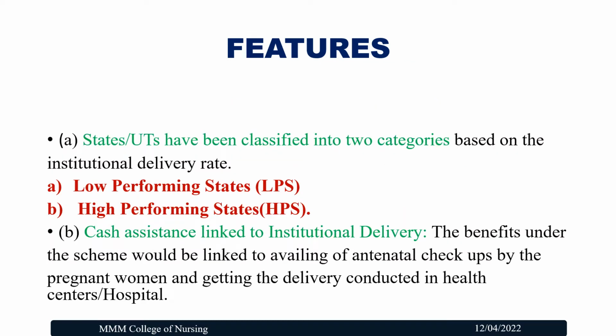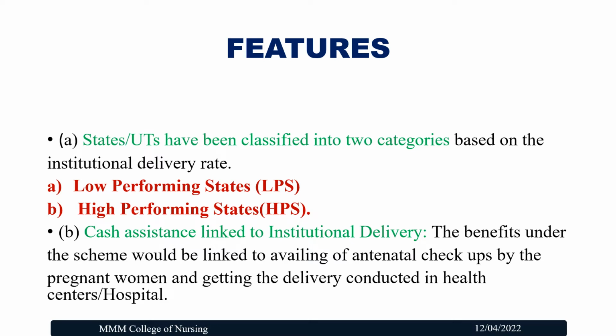Let us see the features of this JSY scheme. The states have been classified into two categories based on the institutional delivery rate, that is low performing states and high performing states. The low performing states we can call LPS, and the high performing states we can call HPS.